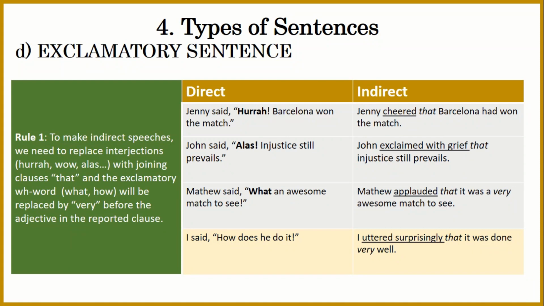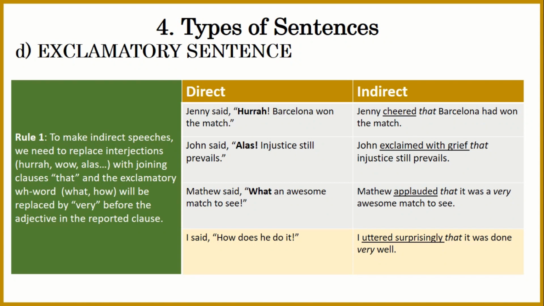Jenny said, "Hurrah! Barcelona won the match." So the word hurrah is an interjection, so we will replace it with a joining clause. But we need to give the expression hurrah in the form of a proper word.